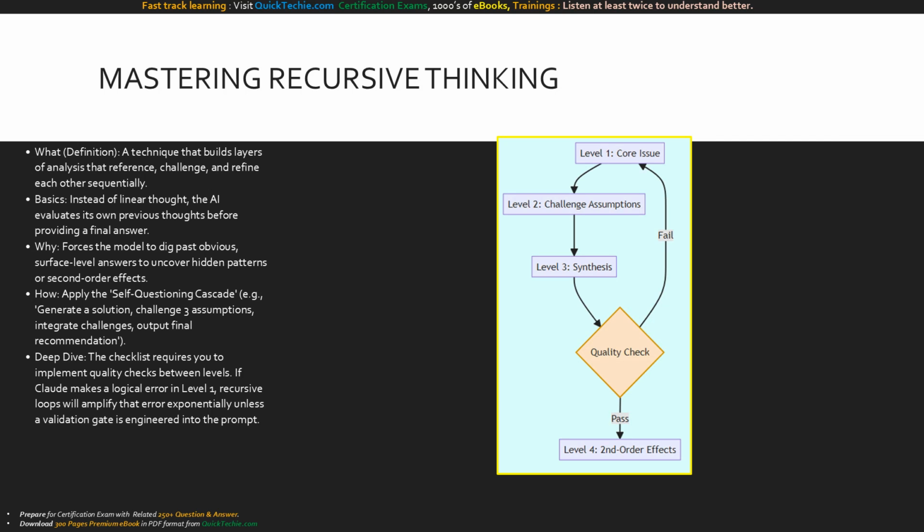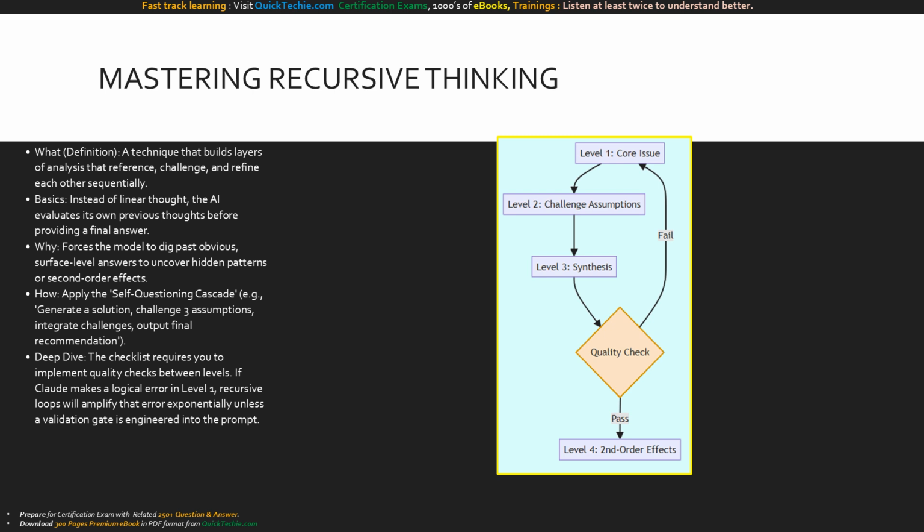The first major criteria on your mastery checklist is recursive thinking. This isn't your standard think step-by-step arithmetic. Recursive thinking builds layers of analysis where the AI actively challenges its own assumptions. Imagine asking Claude for a strategic business plan. Instead of taking its first answer, a master prompt engineers a self-questioning cascade.